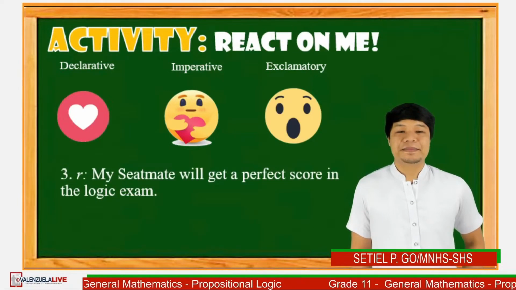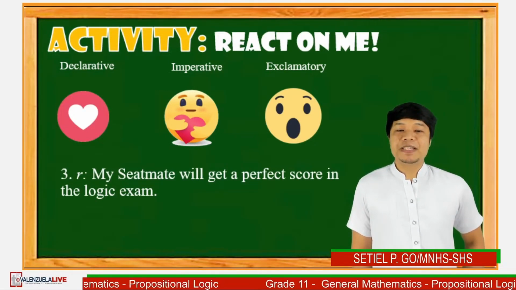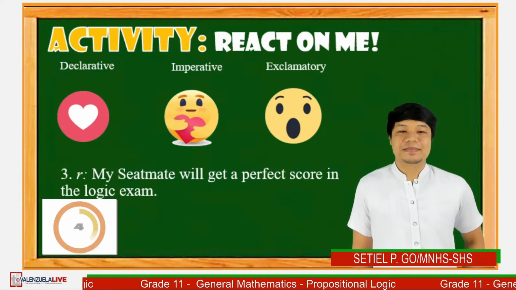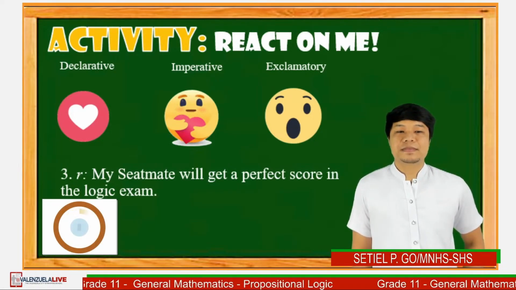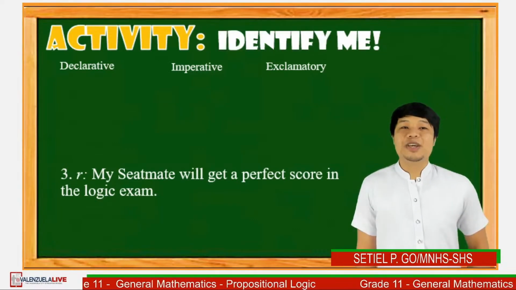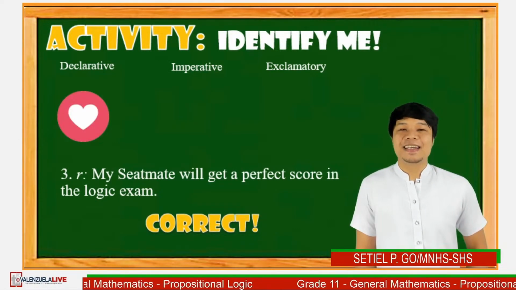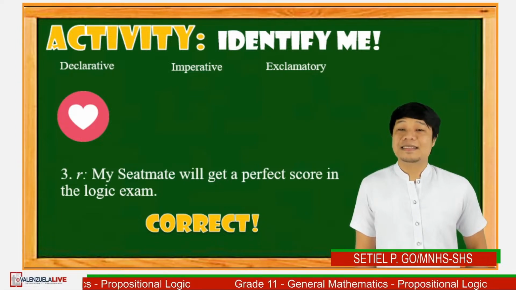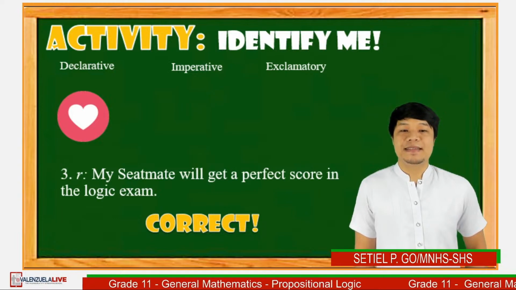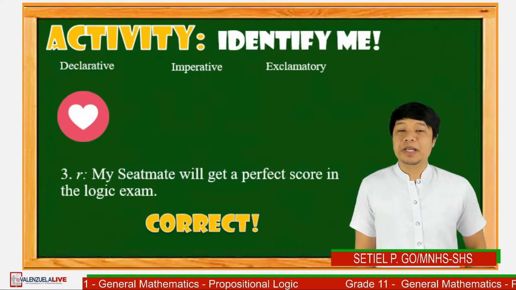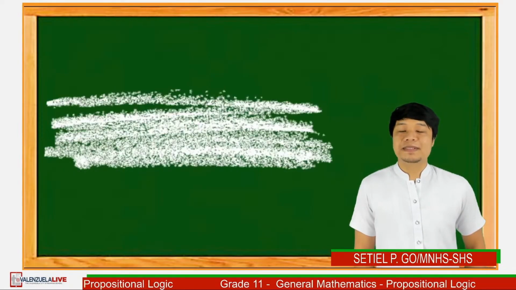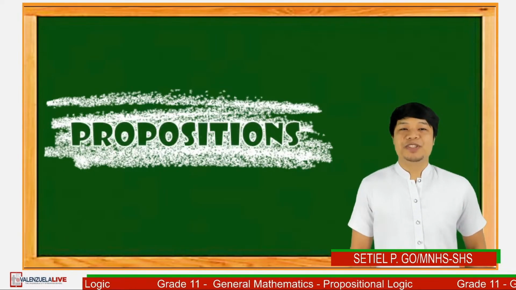Question number 3. My seatmate will get a perfect score in logic exam. 5 seconds. Go! Time's up. If your answer is a heart sign, then you are correct. The sentence is declarative, but its truth value will only be known after the logic exam. Nonetheless, it can either be true or false, but not both. This concept is actually the definition of propositions.